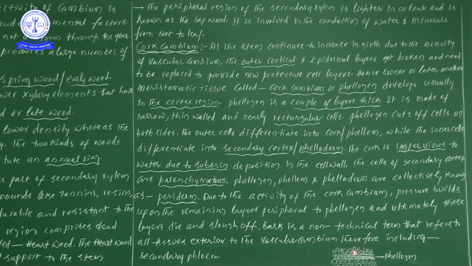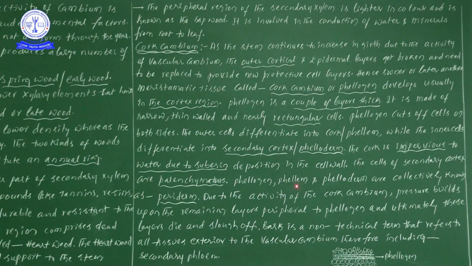The cells present outside of the phellogen are dead cells, and their cell walls are made up of suberin. The cells developed inside the phellogen are parenchymatous, which means they are living cells. Don't forget, this is an important point. The secondary cortex cells or phelloderm cells are parenchymatous.